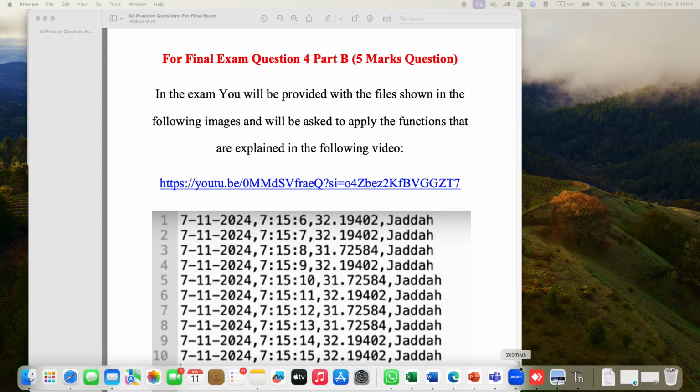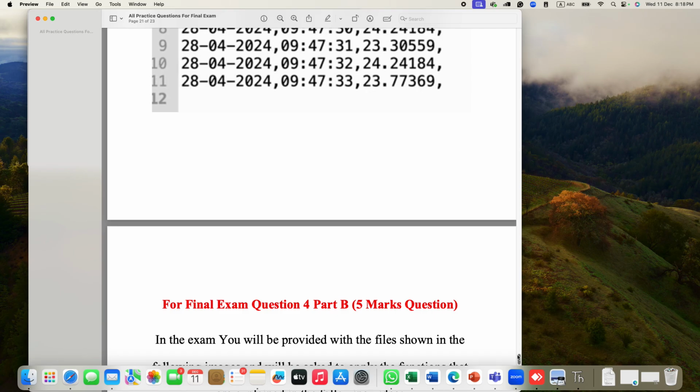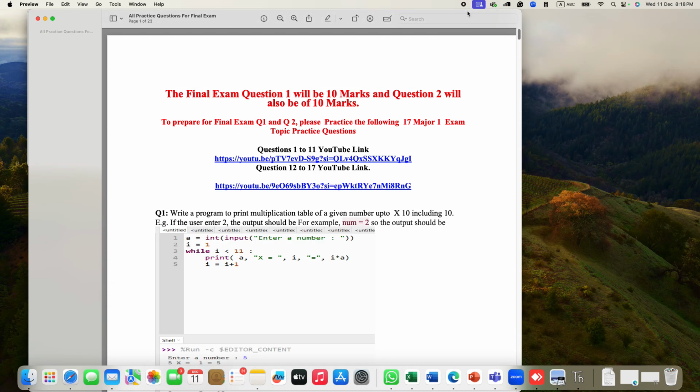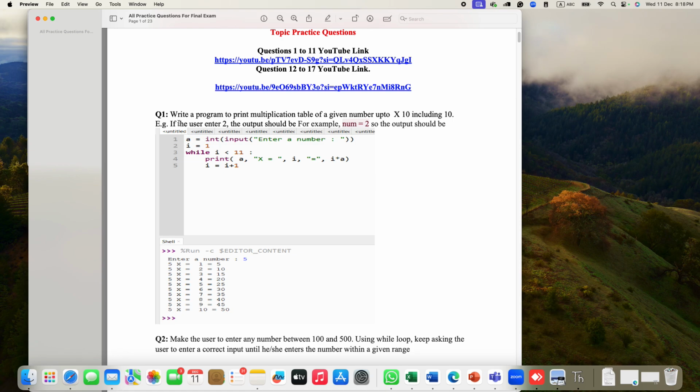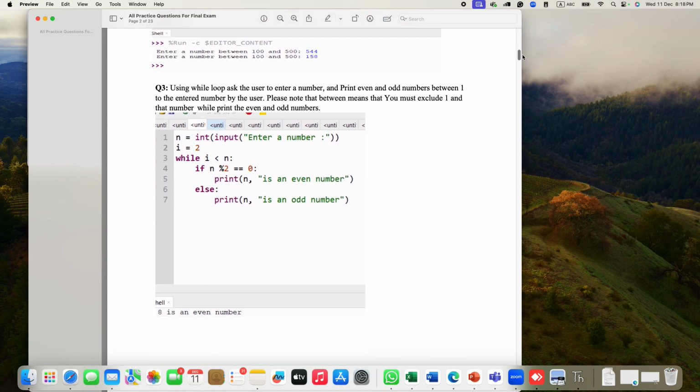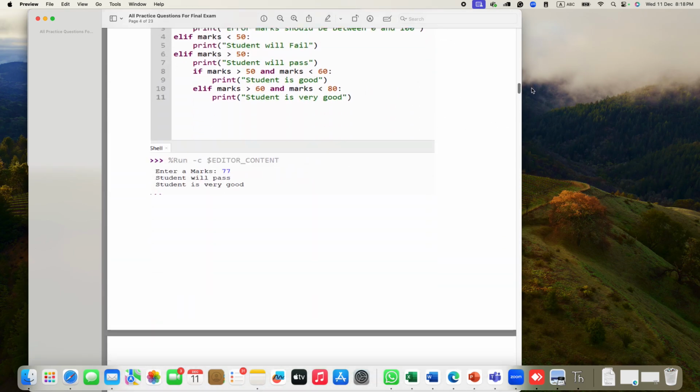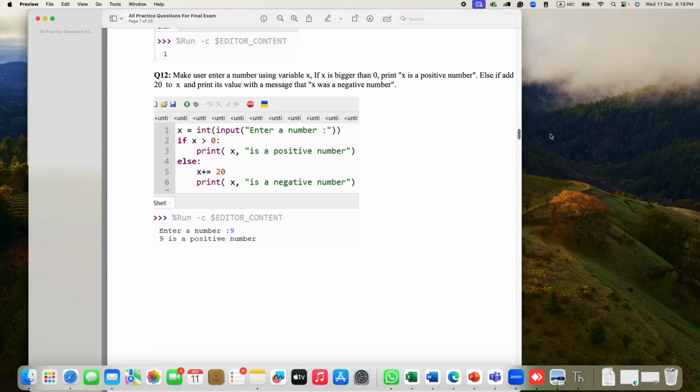Now coming back to how the question will look, question 1 and question 2 will be similar to questions 1 to 17 of major 1. Obviously the logic will be the same, but the question values will be different. It will not be the exact same values, so you need to really understand and build the logic, and you have all the solutions.